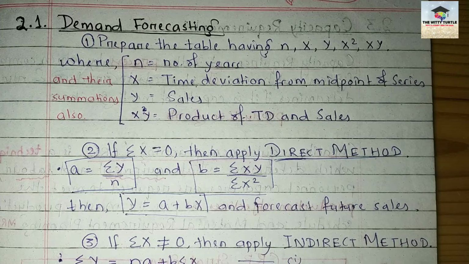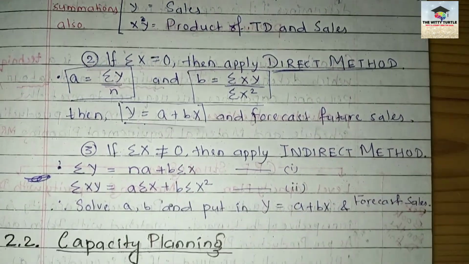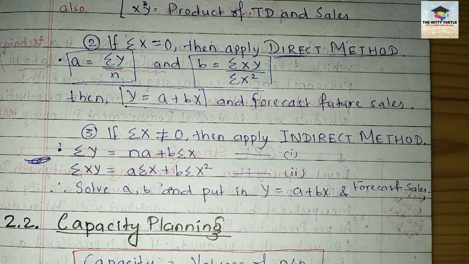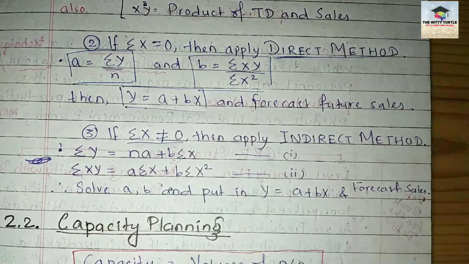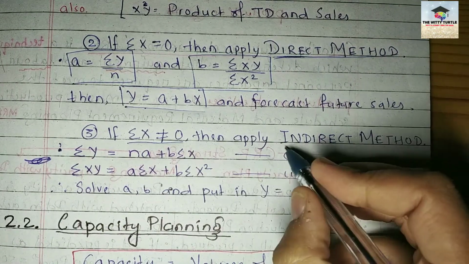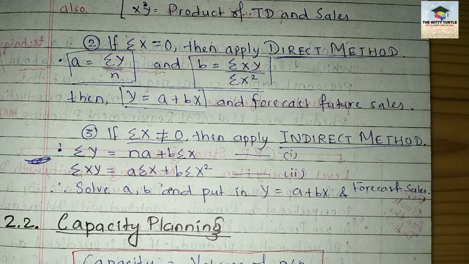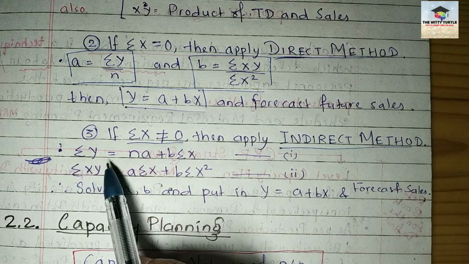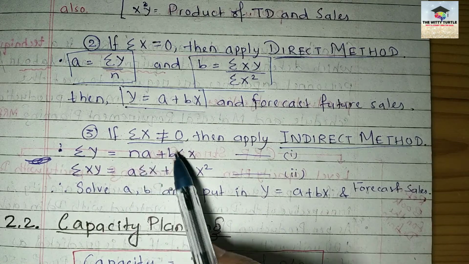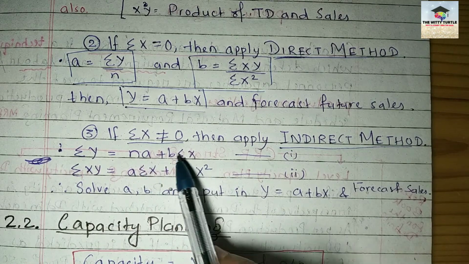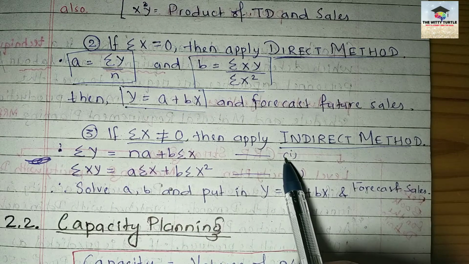Now the question arises that when summation of x is not equal to 0, in that case, what will you do? You have to apply the indirect method. So what is the indirect method? For the indirect method, you have to form two equations, right? The first equation is summation of y equals to na plus b into summation of x, that is your equation 1.